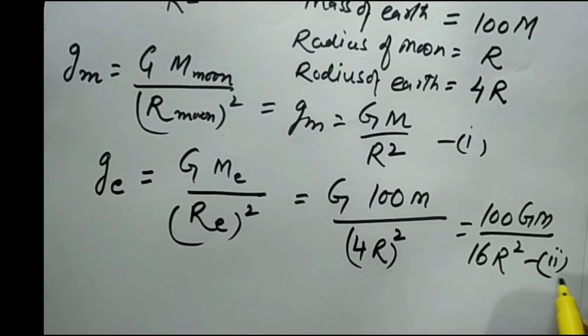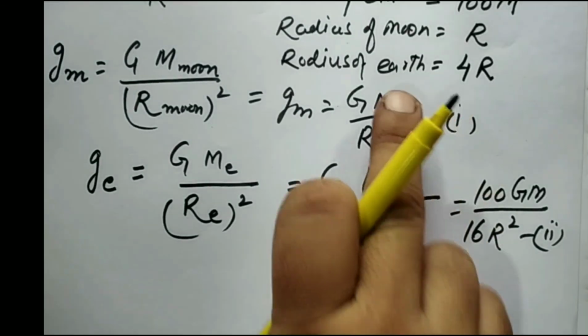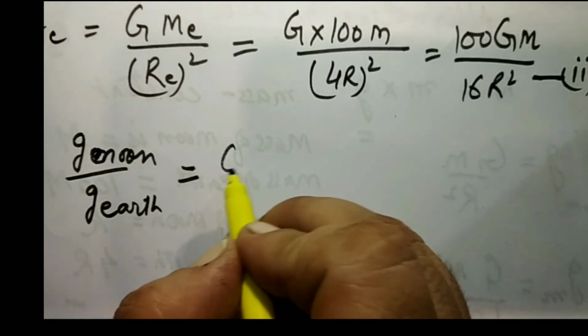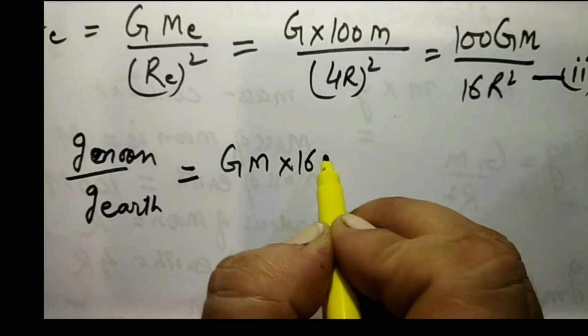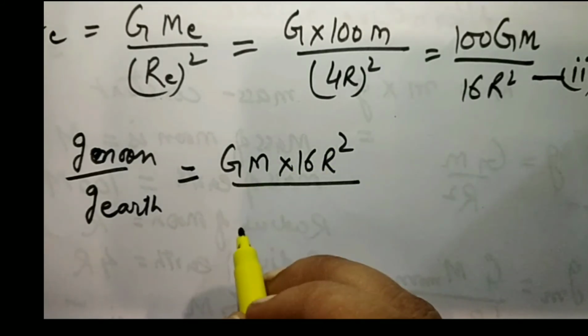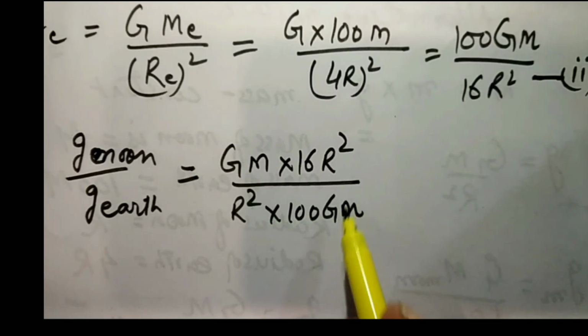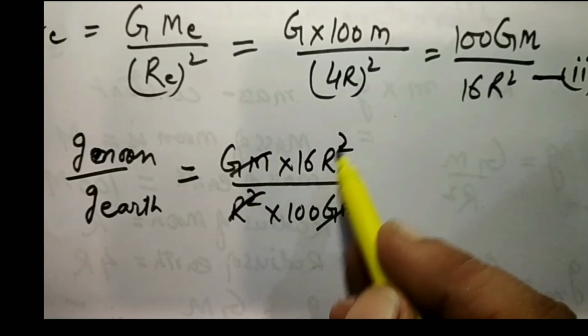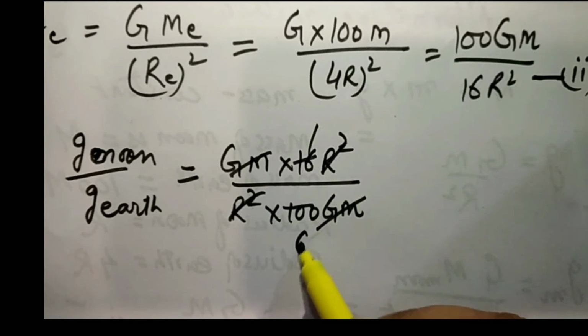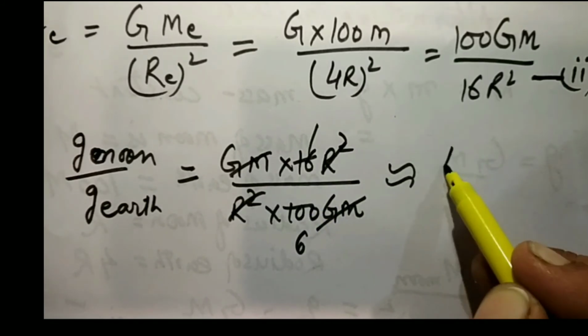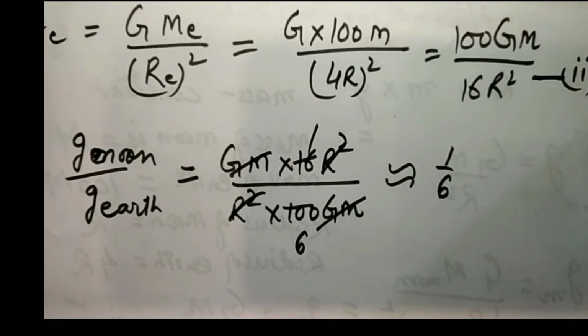This is equation 2. So by comparing equation 1 and 2, we will get GM into 16r square by r square into 100 GM. So they will get cancelled. So it will be approximately equal to 1 by 6.